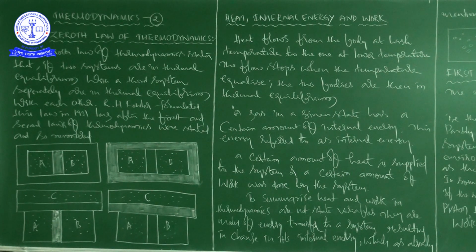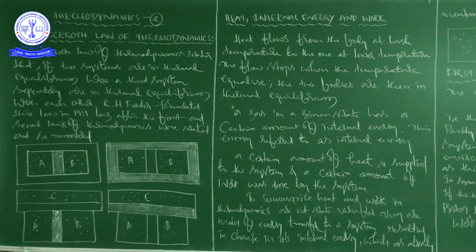Next, heat, internal energy and work. See here, what heat means, we already know. The zeroth law of thermodynamics led us to the concept of temperature that agrees with our common sense notion, because temperature is a marker which gives the hotness or coldness of a body. We can also say that temperature determines the direction of flow of heat when two bodies are placed in thermal contact. I already discussed many times, heat always flows from a body at high temperature to a body at lower temperature.